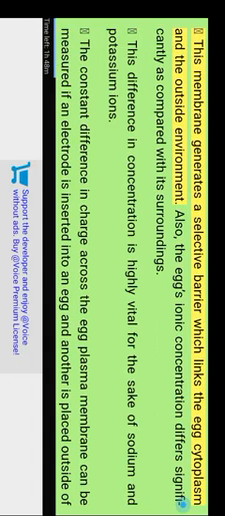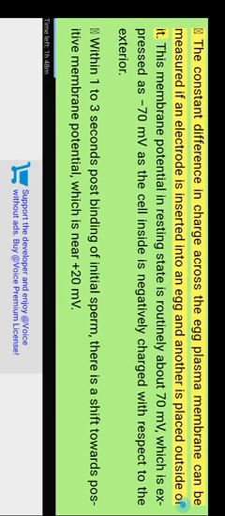The polyspermy fast block is attained by way of alteration of the egg plasma membrane electric potential. This membrane generates a selective barrier which links the egg cytoplasm and the outside environment. Also, the egg's ionic concentration differs significantly from its surroundings. This difference in concentration is highly vital for sodium and potassium ions. The constant difference in charge across the egg plasma membrane can be measured if an electrode is inserted into an egg and another is placed outside of it.